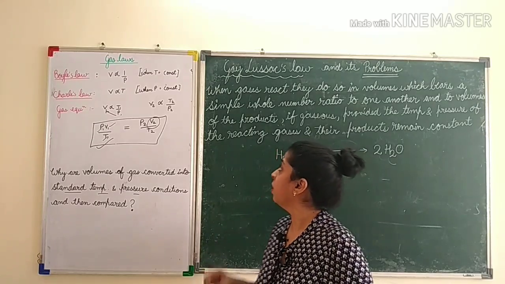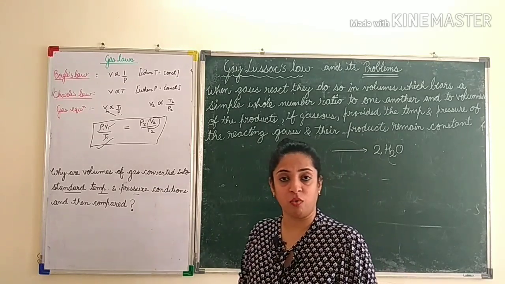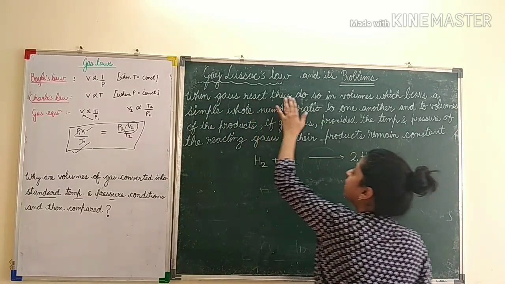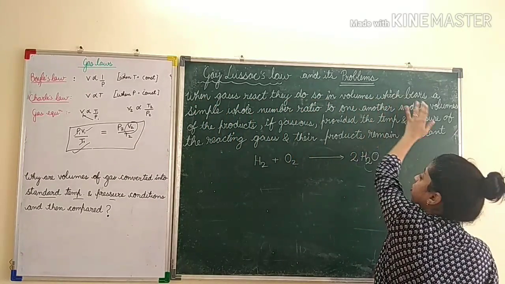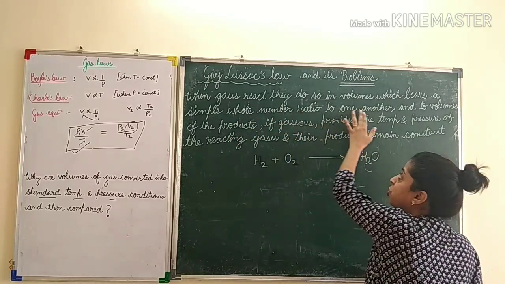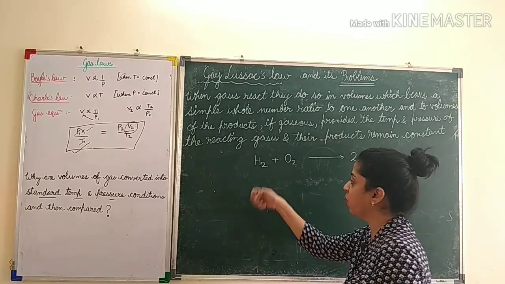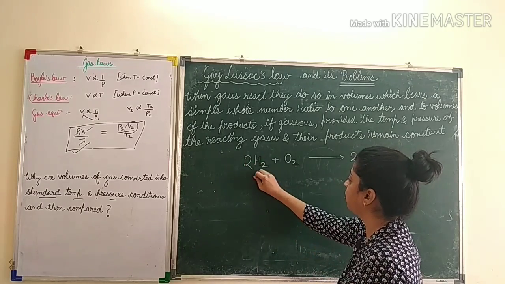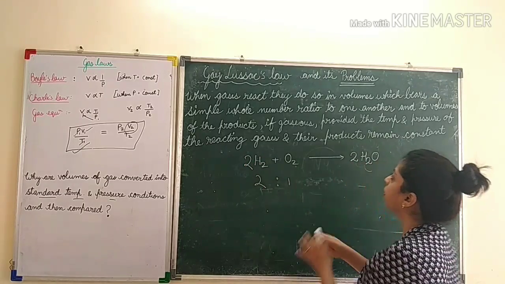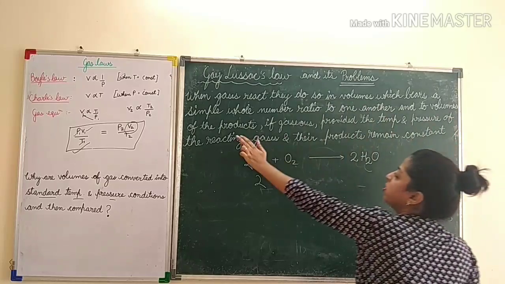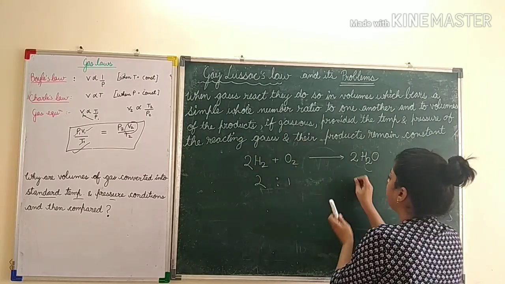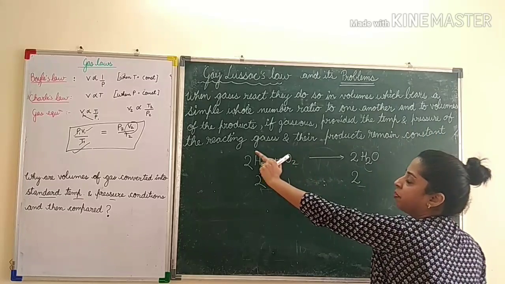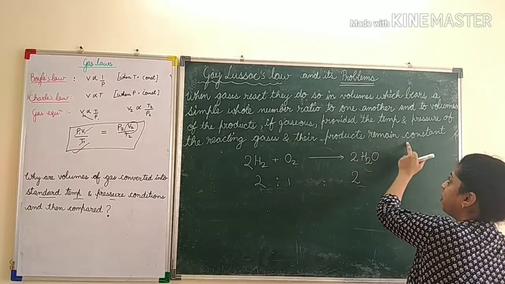Okay. Now let's go ahead with Gay-Lussac's law. What is Gay-Lussac's law? It states that when gases react, they do so in volumes which bear a simple whole number ratio to one another. For example, these two gases bear a simple whole number ratio to one another, that is 2:1. And also to the volumes of the products, if gaseous, provided the temperature and pressure of the reacting gases and the products remain constant.